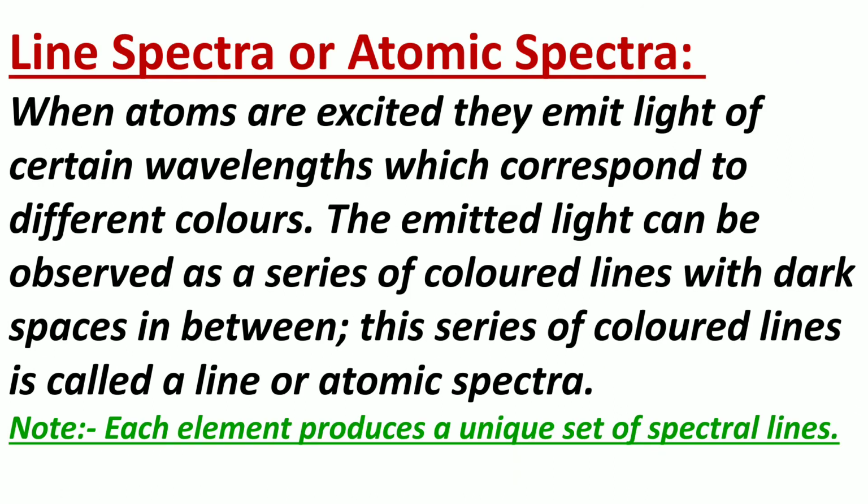Now, what is a line spectrum? As I told you, each element produces a unique set of spectral lines. When atoms are excited, they emit light of certain wavelengths, which correspond to different colors. The emitted light can be observed as a series of colored lines with dark spaces in between. This series of colored lines is called a line or atomic spectrum.